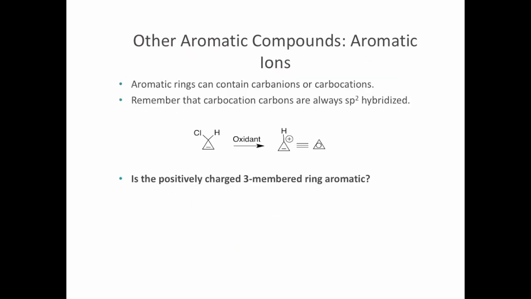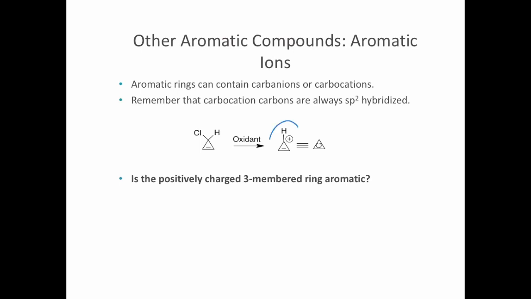The final topic in this video is aromatic ions. An ion is a charged molecule, either positively or negatively. So aromatic rings can contain carbanions or carbocations. Remember that carbocation carbons are always sp2 hybridized. Carbanions, you have been taught, are sp3 hybridized, but we'll see in a second it actually depends.